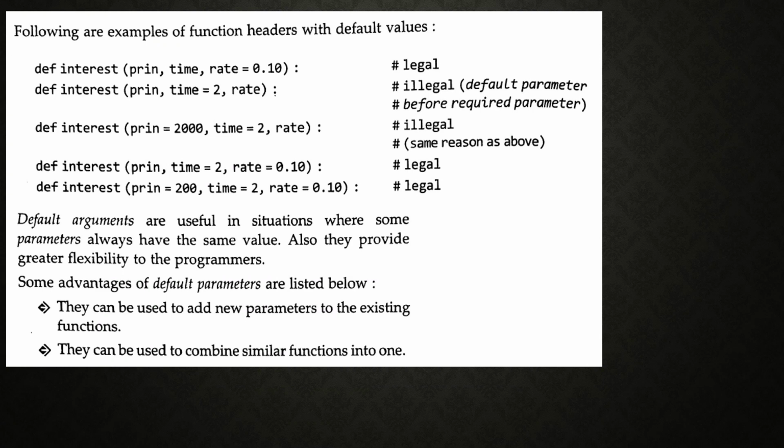So default arguments are useful in situations where some parameters always have the same value. Also they provide greater flexibility to the programmer. That means here the rate of interest should be the same, 0.10, and next you can change any values, principal amount equal to 2000. Without specifying principal amount is also not a problem, but the rate of interest should be the same.